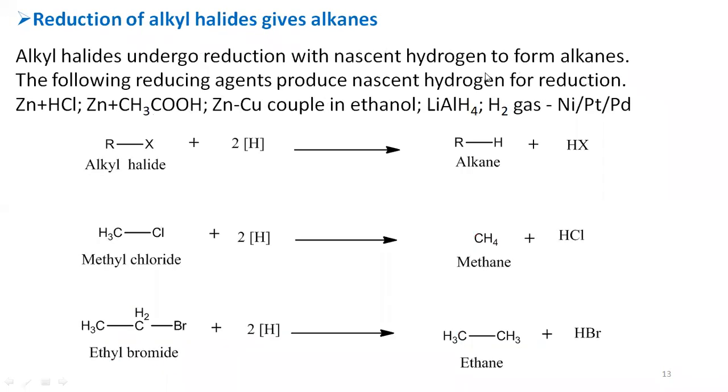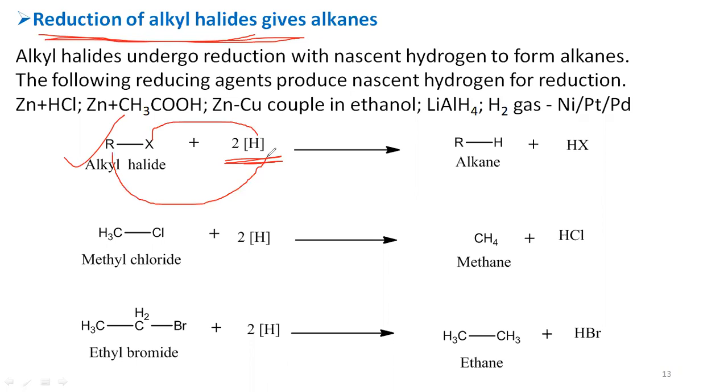And another method used for the synthesis of alkanes is reduction of alkyl halides. Alkyl halides undergo reduction with nascent hydrogens. When alkyl halides undergo reduction with nascent hydrogen, the halogen reacts with one nascent hydrogen, and the alkyl group reacts with another nascent hydrogen.